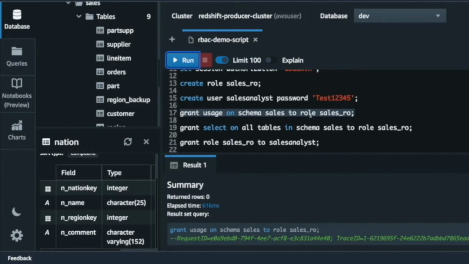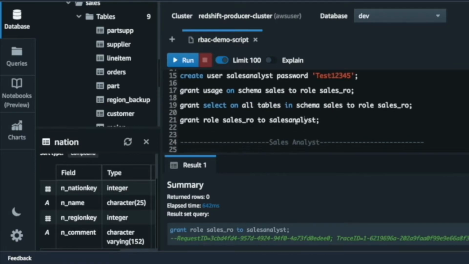So notice here that we are assigning all the privileges to the roles, not to the user, and then the role finally will be granted to the user sales analyst. And as you saw, we just assigned select on all tables in schema sales to sales_RO.